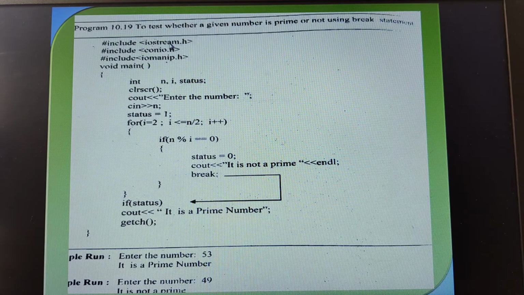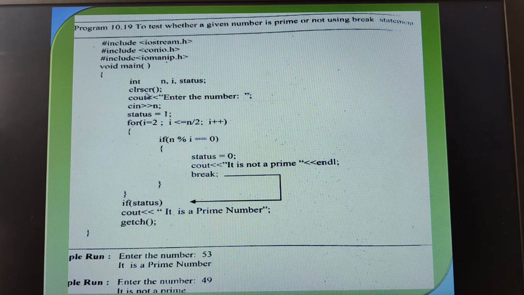So we have the header files, that is iostream, conio.h and iomanip.h. I hope you know iostream is for cin and cout, conio for clrscr and getch, and iomanip for endl and setw. Now I have taken three variables here, that is n, i and status.